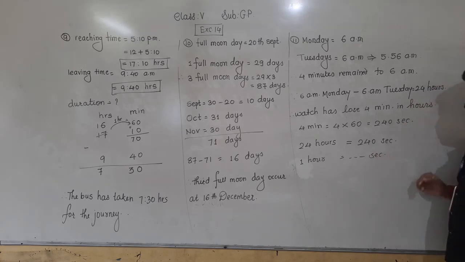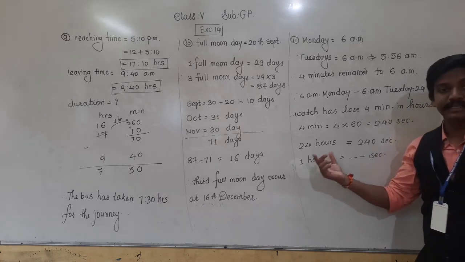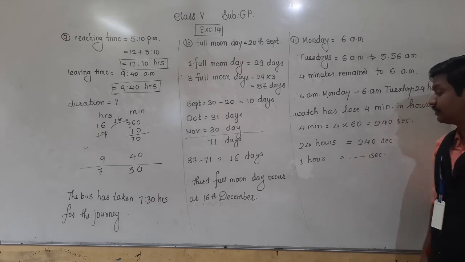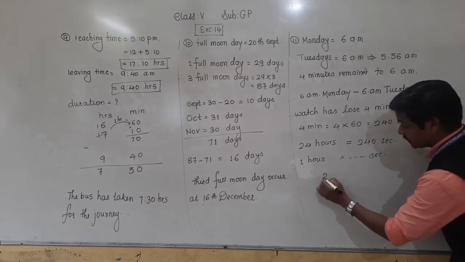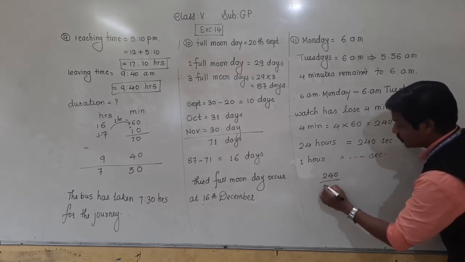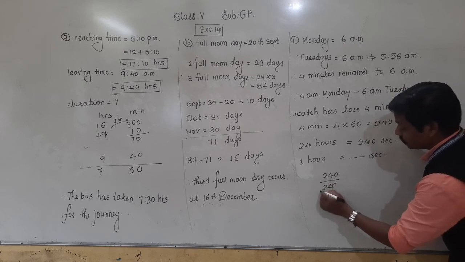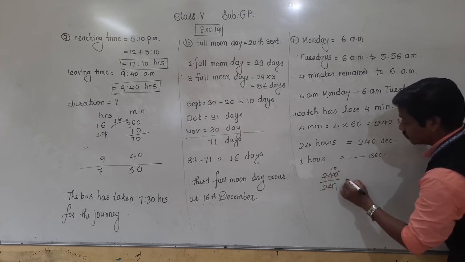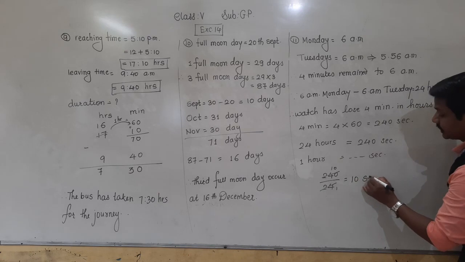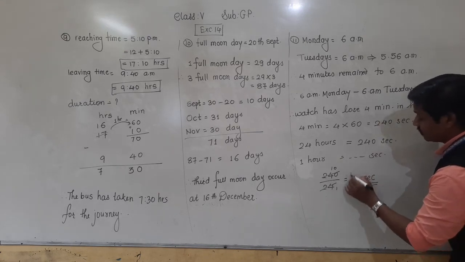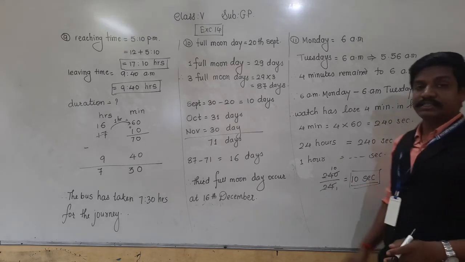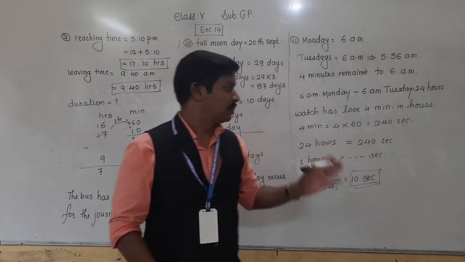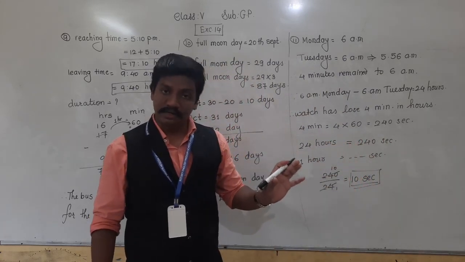To find how many seconds the watch has lost in 1 hour, we need to divide 240 seconds by 24 hours. 24 tens are 240. So 10 seconds. That watch has lost 10 seconds per 1 hour.